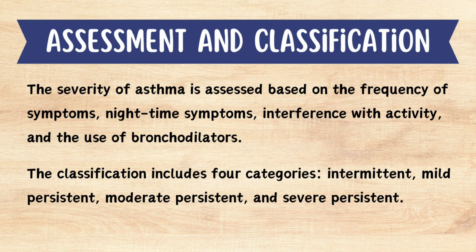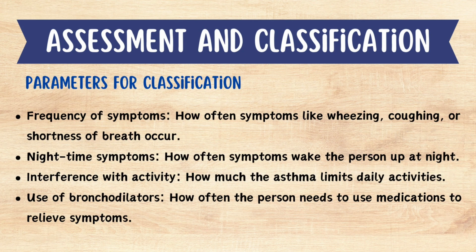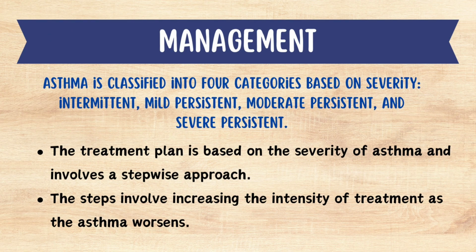The severity of asthma is assessed based on the frequency of symptoms, nighttime symptoms, interference with activity, and the use of bronchodilators. Frequency of symptoms shows how often symptoms like wheezing, coughing, or shortness of breath occur. Nighttime symptoms show how often symptoms wake up the patient at night. Interference with activity shows how much the asthma limits daily activities. Use of bronchodilators shows how often the person needs to use medications to relieve the symptoms. Asthma is classified into 4 categories based on severity: intermittent, mild persistent, moderate persistent, and severe persistent.